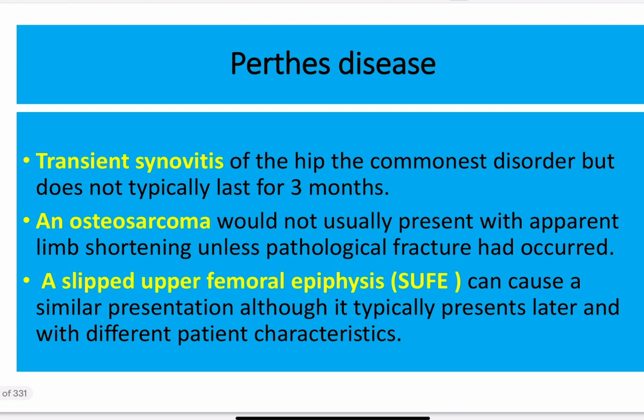Other options here, such as transient synovitis, is the commonest disorder but does not typically last for 3 months. Transient synovitis usually resolves spontaneously within 3 months, but in this patient it is more than that. And with osteosarcoma, limb shortening usually does not occur. Another option is SUFE, slipped upper femoral epiphysis. It causes a similar presentation although it typically presents later, after 12 years of age, and with different patient characteristics.